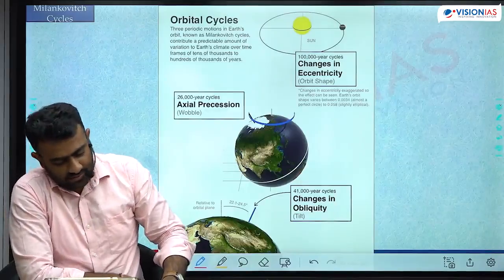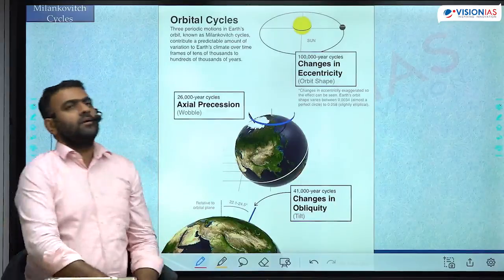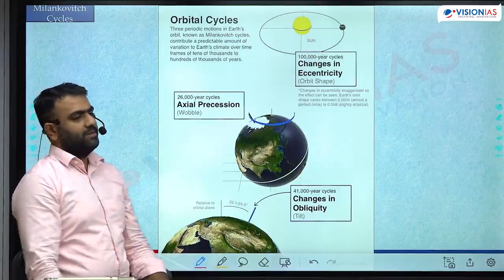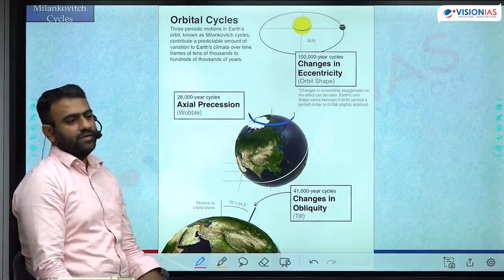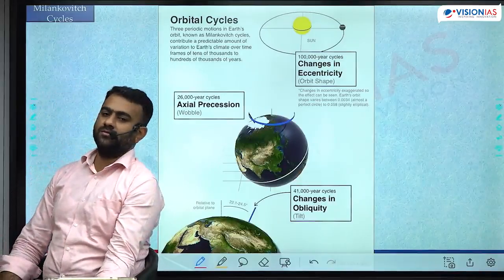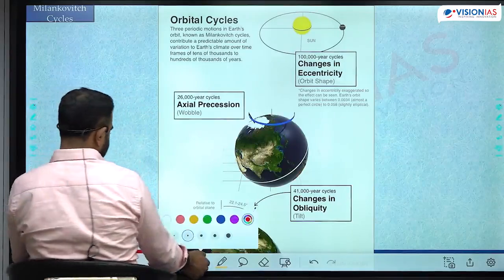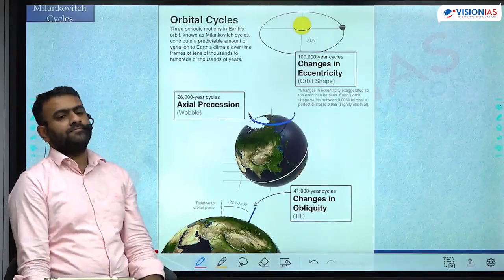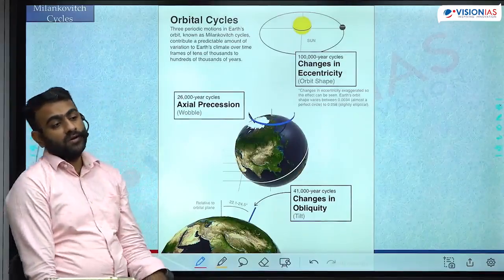Milankovitch cycles. What are these Milankovitch cycles? We have assumed the earth to be completely uniform in its motion. The rotation, revolution जो भी हो रहा है ना, we have assumed it to be completely uniform. But it doesn't happen like that. ये ऐसे नहीं होगा. It is not 100% uniform. There is a cyclical changes which happens over a long period of time.